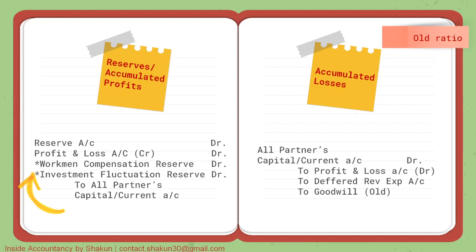Moving on, I have made an asterisk here, which means that workmen compensation reserve and investment fluctuation reserve always carry some or the other adjustment with them. So their entry is not as simple as it appears here. There will be some or the other kind of adjustment given along with WCR or IFR, so we will be talking about them in detail.